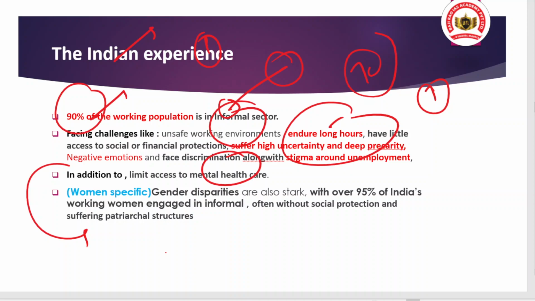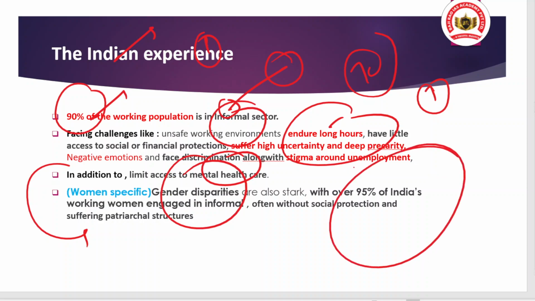Okay, and when we talk about women-specific issues, women face gender disparity in the workforce and in the home, and you can see that over 95% of India's working women are engaged in the informal sector, and they do not have social protection. And a very important thing reflected in India is that they face patriarchal structures. Okay, so that is the point.